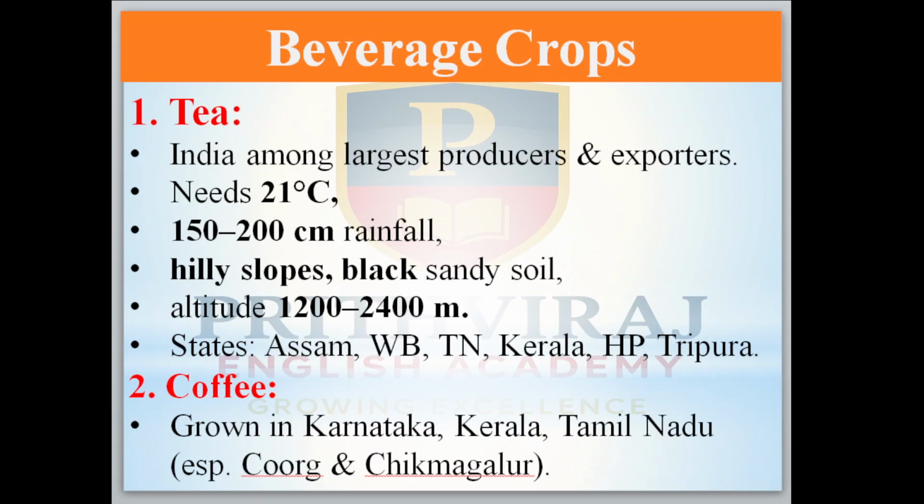Now come to the beverage crops, like tea. India is among the largest producers and exporters of tea in the world, okay. It needs 21 degrees Celsius of temperature, 150 to 200 centimeters of rainfall. Hilly slopes and black sandy soil will be needed for this one. Altitude, means height, 1200 to 2400 meters will be needed. States like Assam, West Bengal, Tamil Nadu, Kerala, Himachal Pradesh, Tripura grow more tea. Now come to the coffee. Grown in Karnataka, Kerala, Tamil Nadu, especially Kodagu and Chikmagalur grow more.